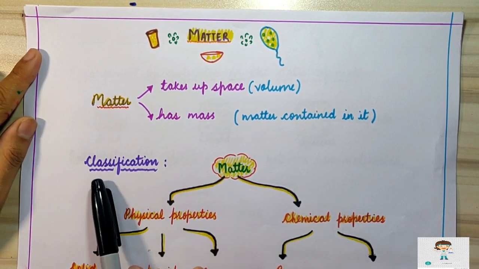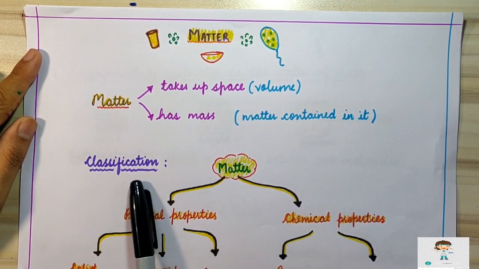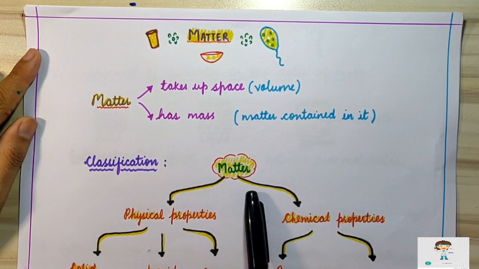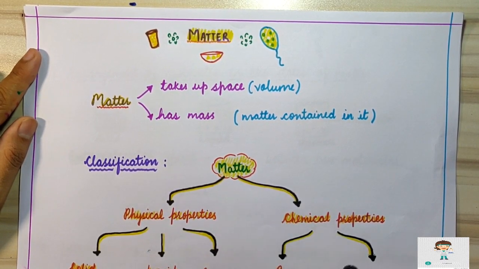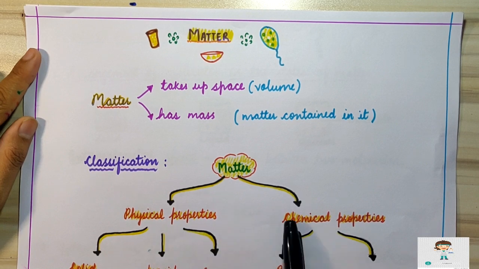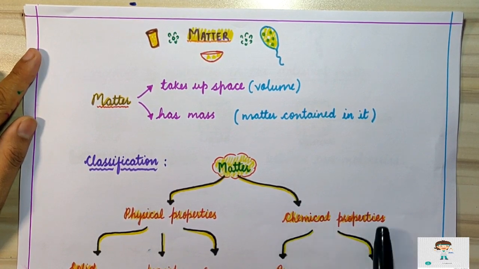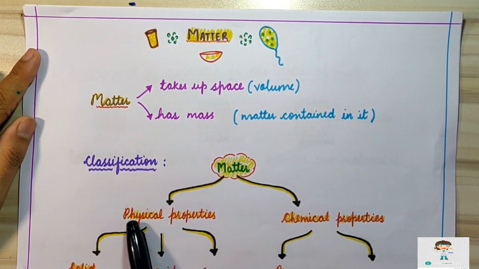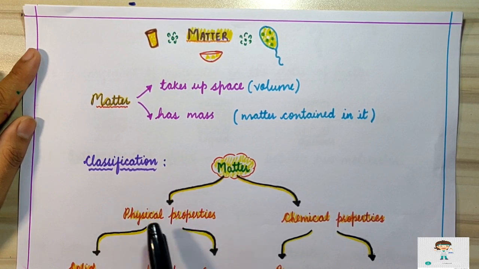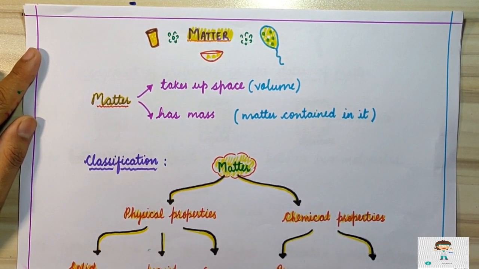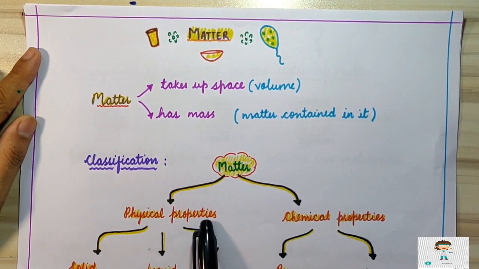Now next I will discuss with you the classification of matter. What is the meaning of classification of matter? How matter can be classified on the basis of its physical properties and on the basis of its chemical properties. In chemical properties, we will study the composition of matter. This we will study later in another chapter. In this chapter, we are going to study the physical properties of matter. What do you mean by the physical properties of matter? On the basis of physical appearance, how particles look, how they are arranged. All these things we will study under physical properties.